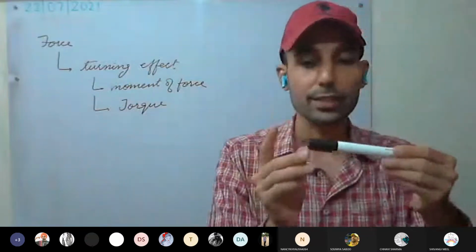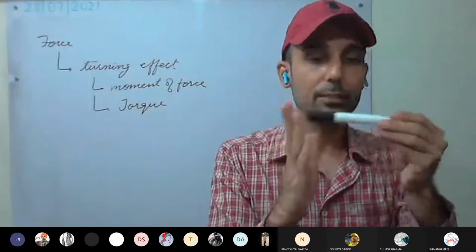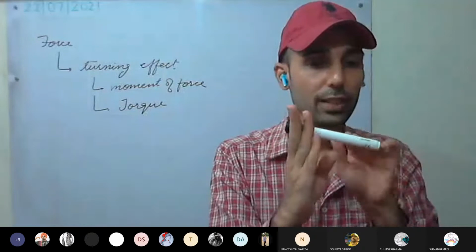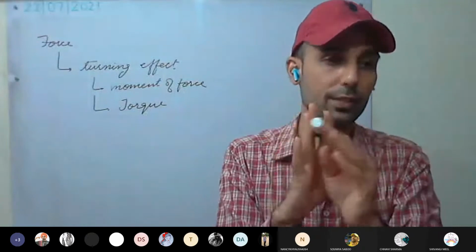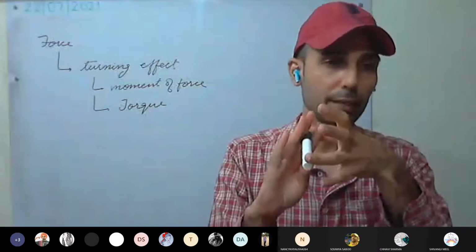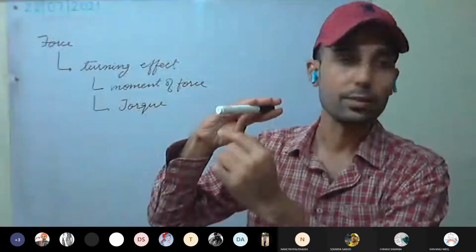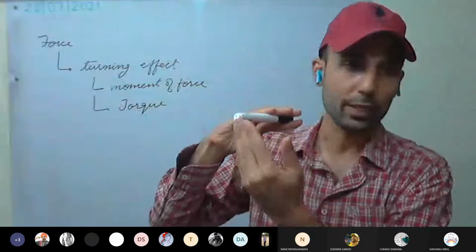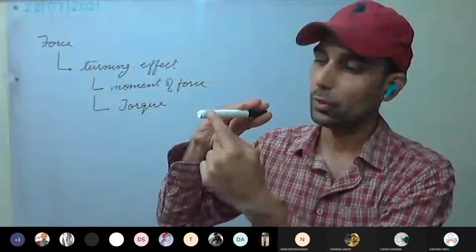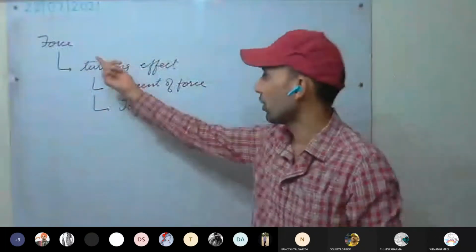When any object, for example, this is an object, if I apply force, it starts to turn. If it is fixed at some point, now this will be the axis of rotation. If I apply force, it starts to turn. This was the turning effect. We have studied force into the perpendicular distance of the force from the pivot. This all we have studied.